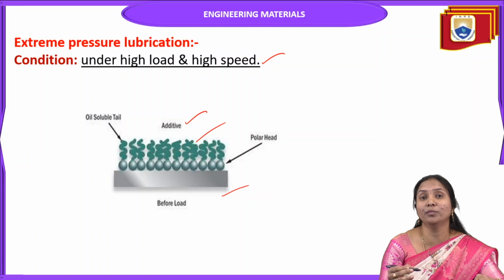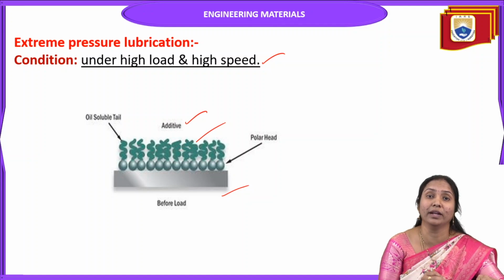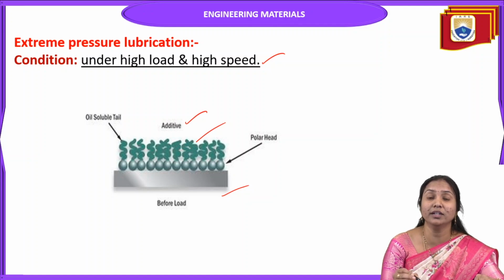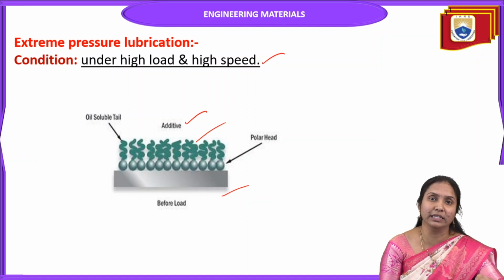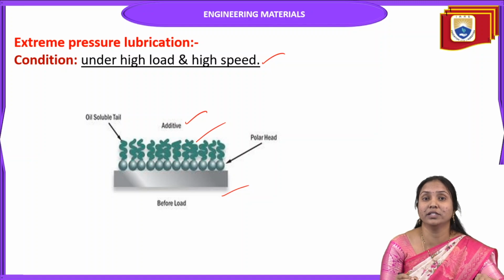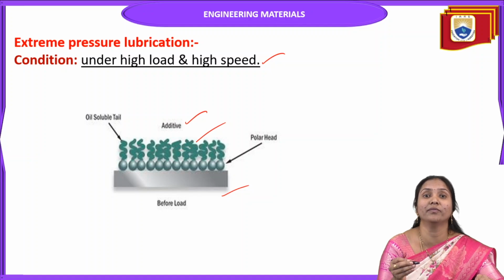In extreme pressure lubrication we cannot use normal lubricants, because the condition is high load and high speed, which generates more heat. So we use a lubricant with more oiliness, and we also add additives along with the lubricant. In this class, we discussed the types of lubrication and which oils are suitable for each.